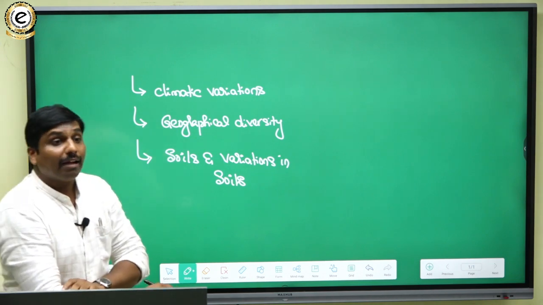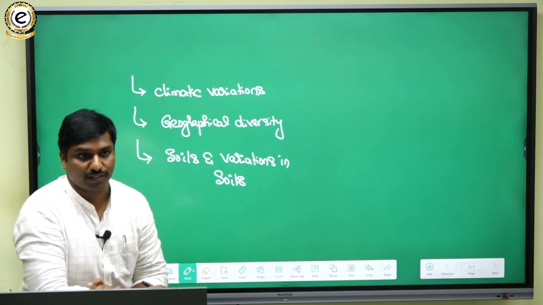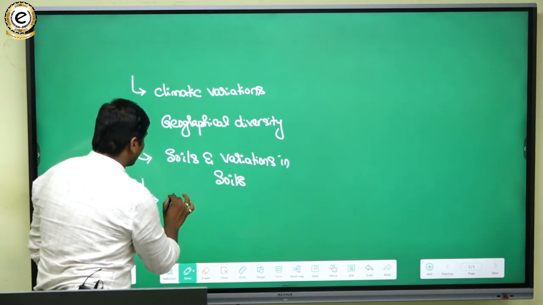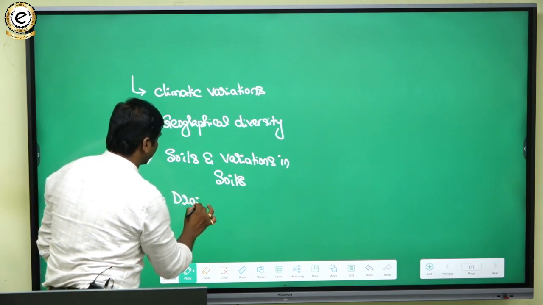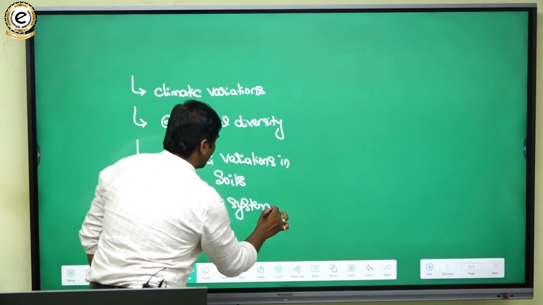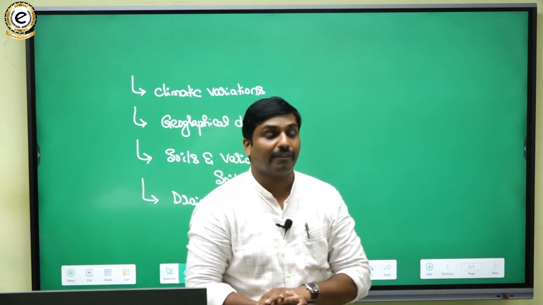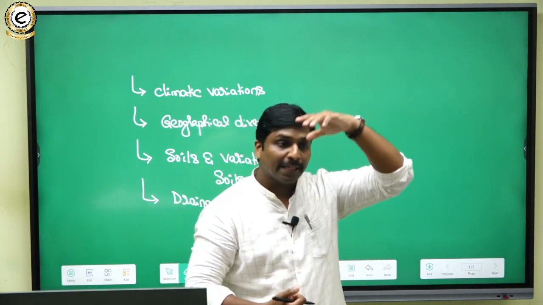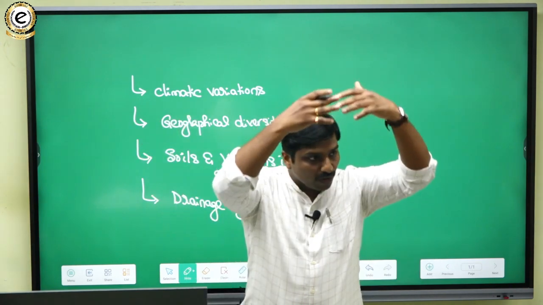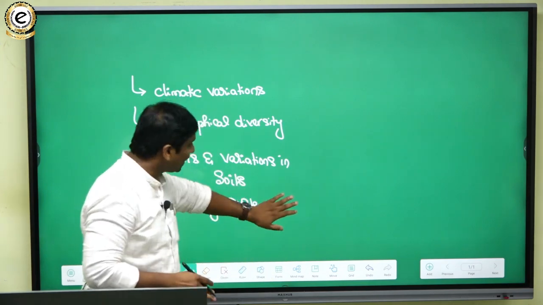Then comes the availability of water resources. We can also talk about the drainage system. If we talk about the Himalayan region, we have the availability of perennial rivers, like the Indus, the Ganga, or the Brahmaputra. The entire belt of the Himalayan region is blessed with perennial rivers. So that is one factor.